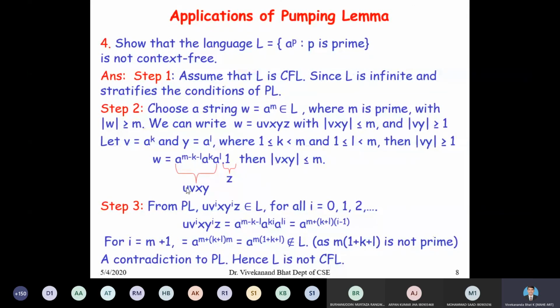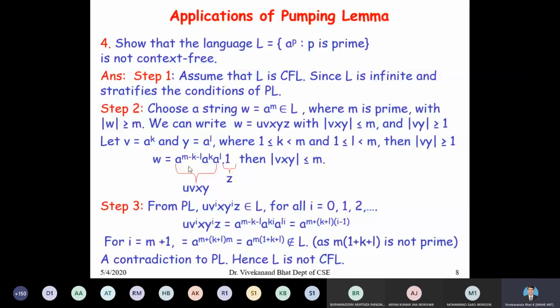You can select u equal to a to the power of 0 and x equal to a to the power of 0. There are many ways to decompose this. This is one of the simple decompositions, and I am selecting z as a to the power of 0. So this is a very simple decomposition.